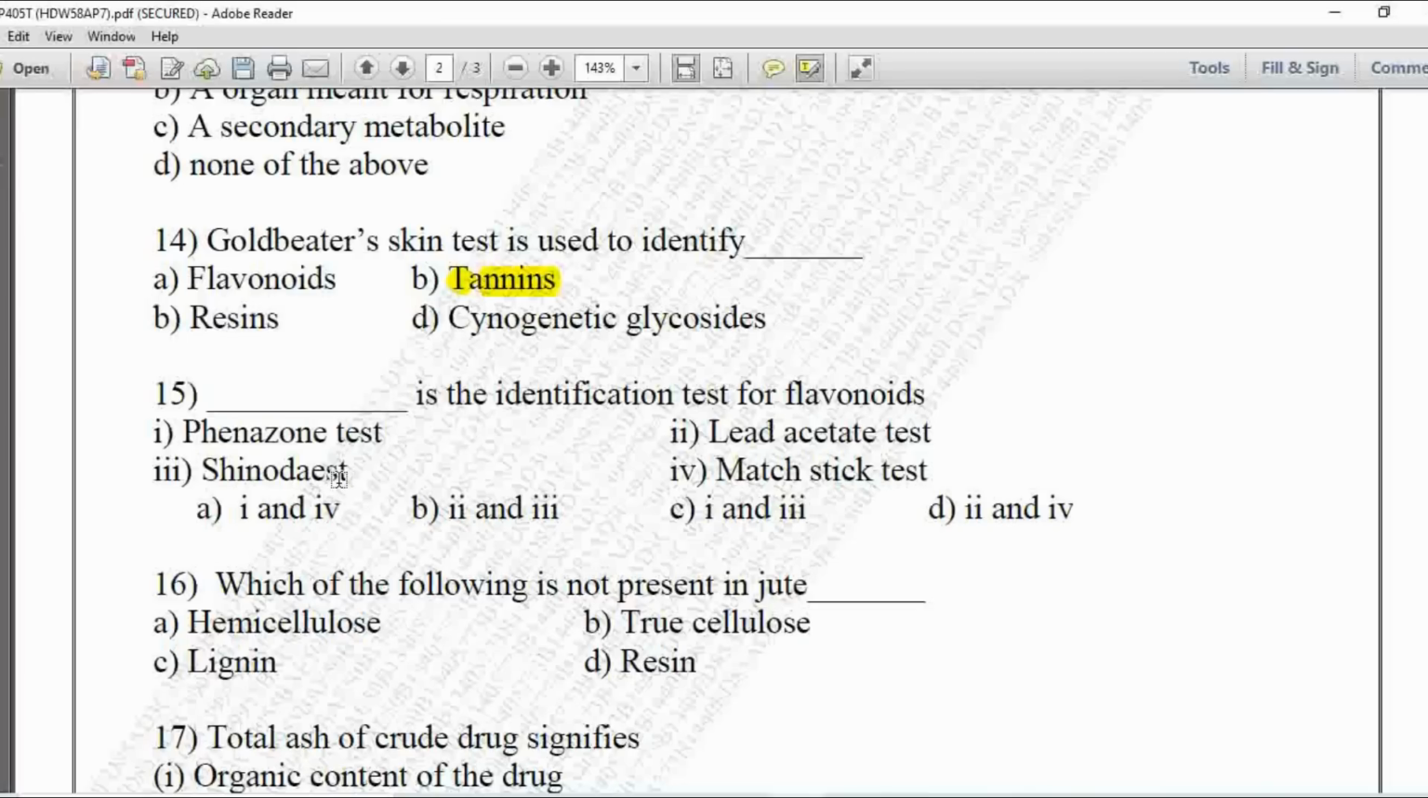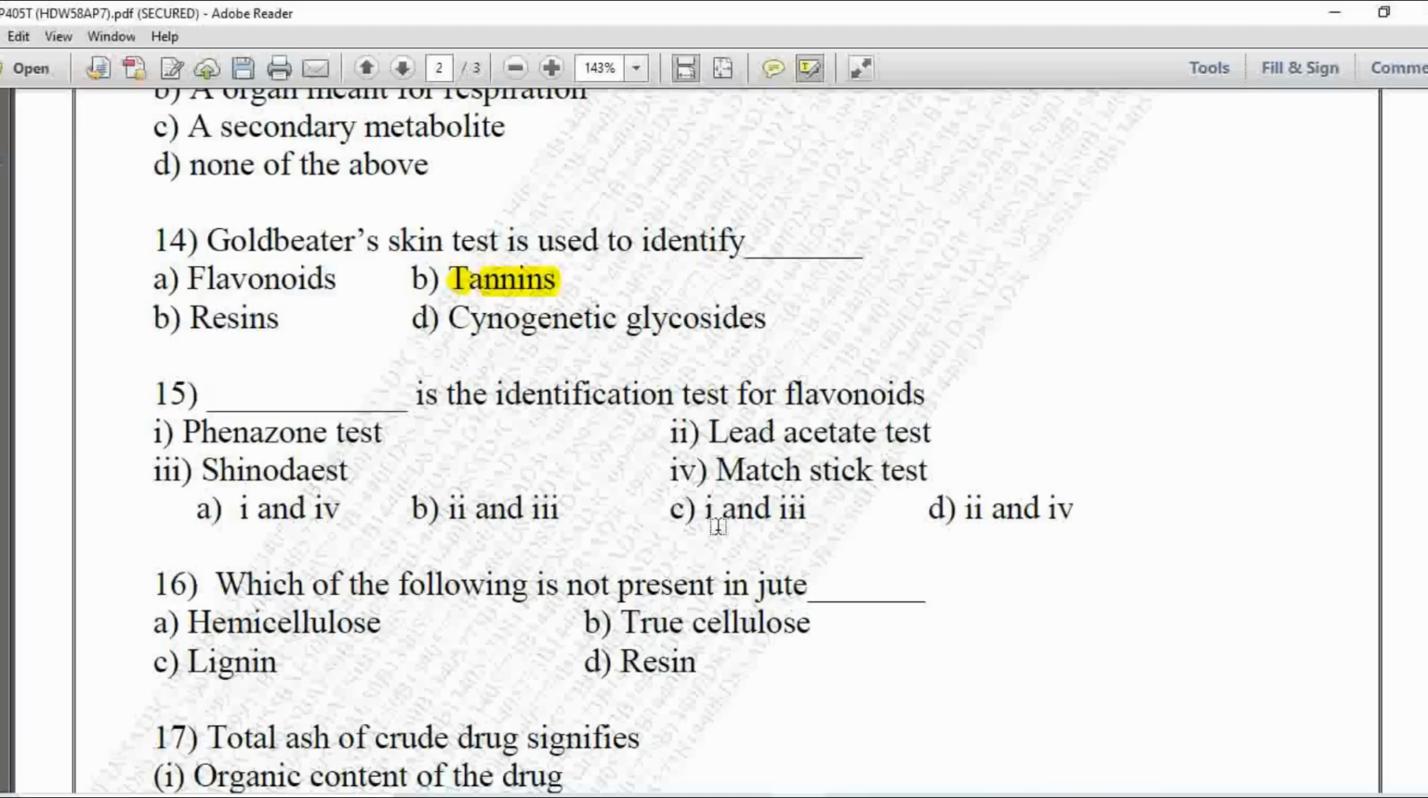Next MCQ 15. Dash dash is the identification test for flavonoids. First one is phenazone test, second is lead acetate test, third option is Shinoda test, and fourth one is the matchstick test. Here A option is given, that is option number 1 and 4, B is given 2 and 3, C is given 1 and 3, and D is given, that is second and fourth one option.